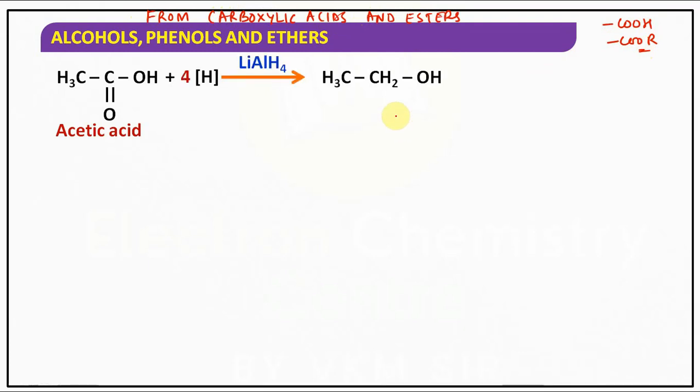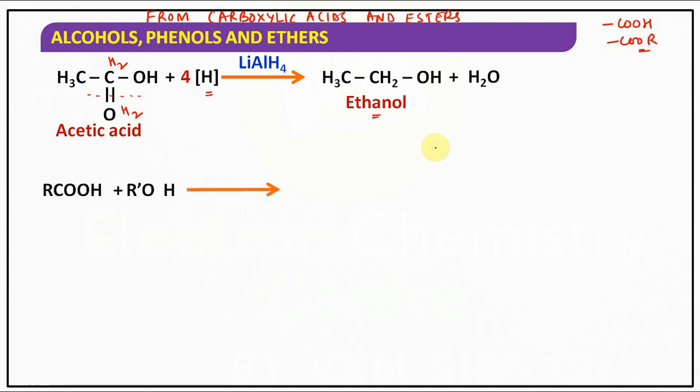If I take a carboxylic acid and it undergoes reduction with lithium aluminum hydride, it provides 4 nascent hydrogens. It gives you CH3CH2OH, that is ethanol, an example of primary alcohol. Here you break this bond, add 2 hydrogens here and 2 hydrogens here, and water can be removed. It will give you CH3CH2OH.